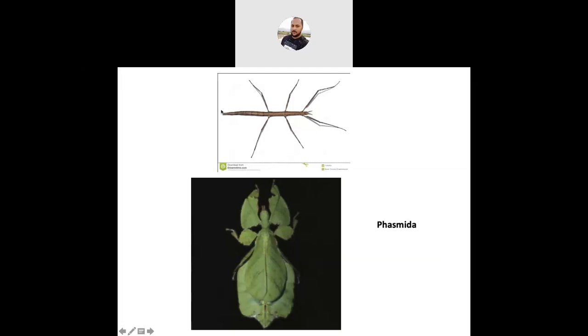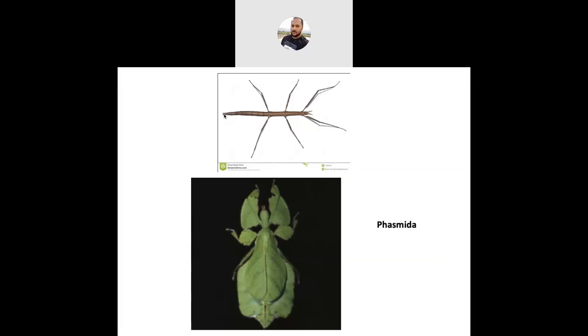Cerci are very short and unsegmented, and this insect is herbivorous. They feed on plant material. So very few characters: head is prognathous, mouth part chewing type, prothorax short, meso and metathorax long. Metathorax closely associated with the first abdominal segment. Legs are widely separated.